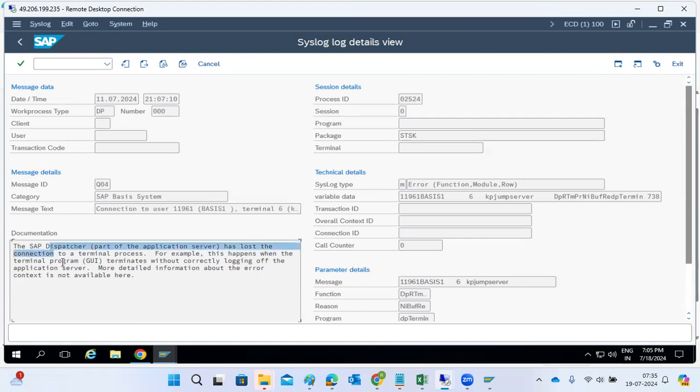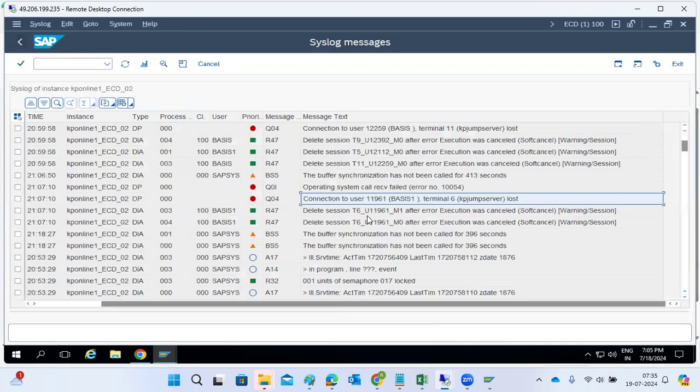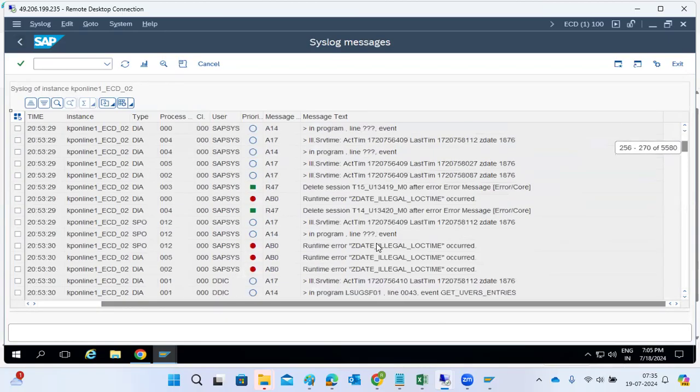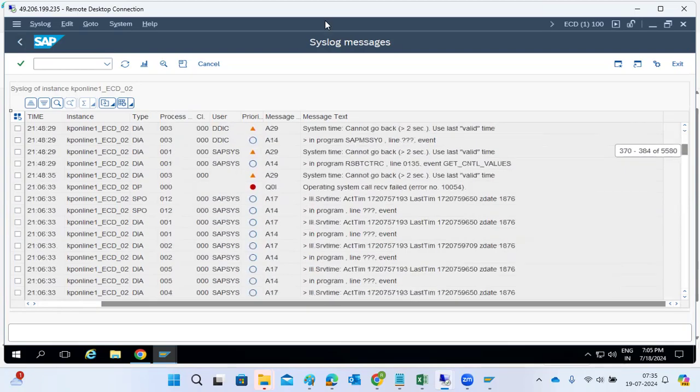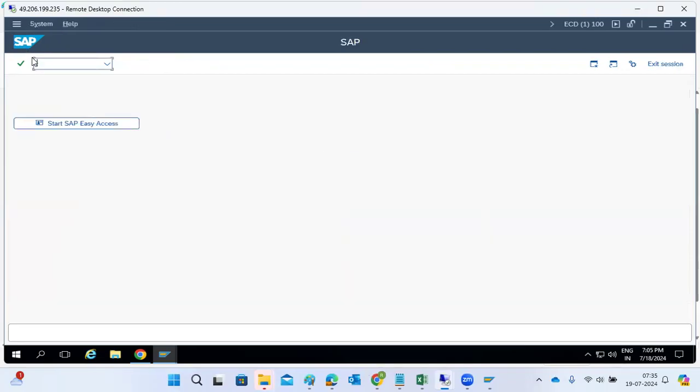Whether it is a GUI connection or an RDP connection, the terminal has been lost. It's logged off incorrectly, and that's what is recorded here. Also the session got deleted, the user session got cancelled. Warning. Like that, you can see each and everything in the system. It will be reported in SM21, US time zone. Everything will be recorded in the SM21 logs.